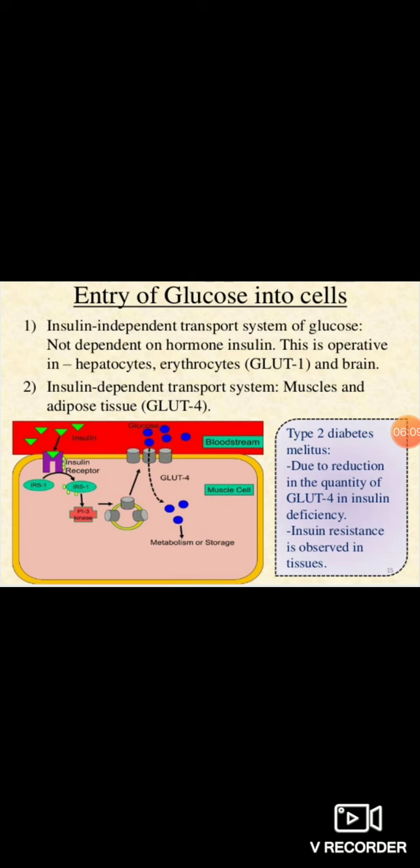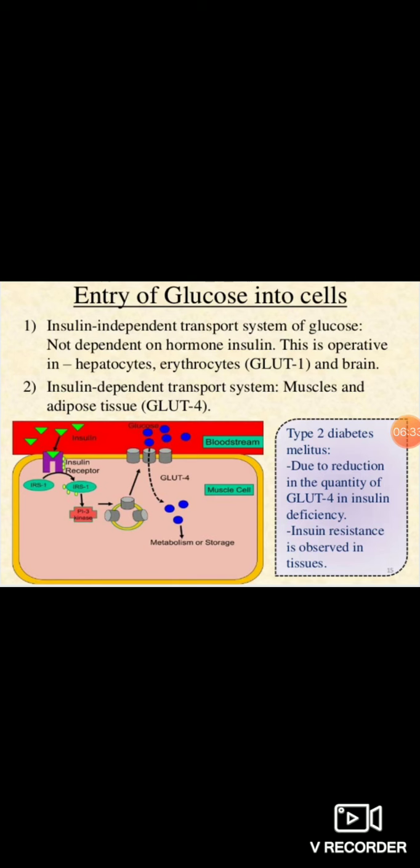There is a transporter system of glucose which is insulin independent. The insulin independent transport of glucose is known as GLUT1. Okay, GLUT1 means glucose transporter 1.